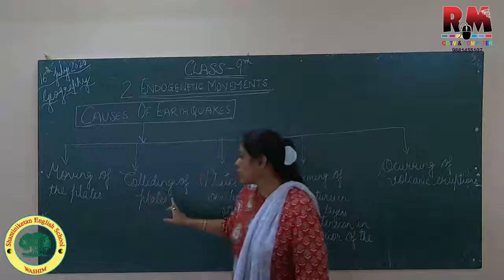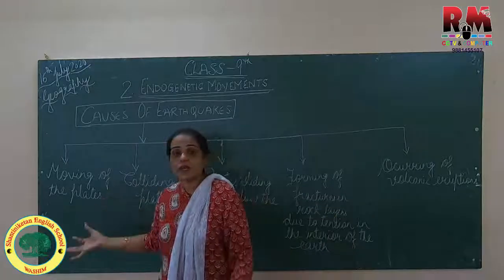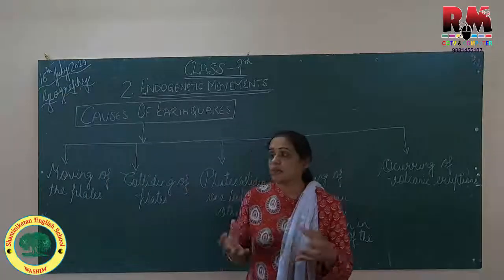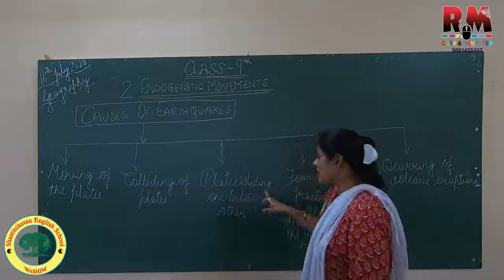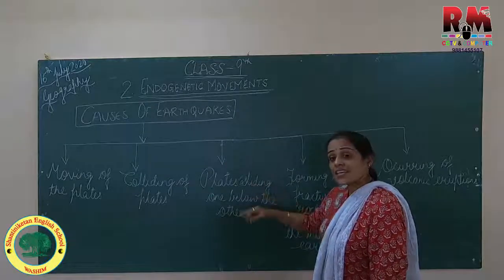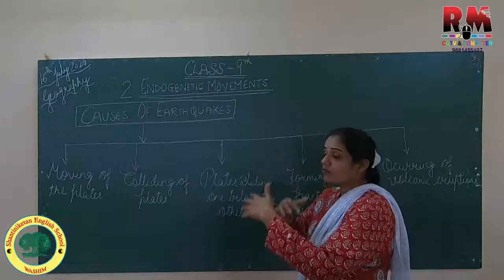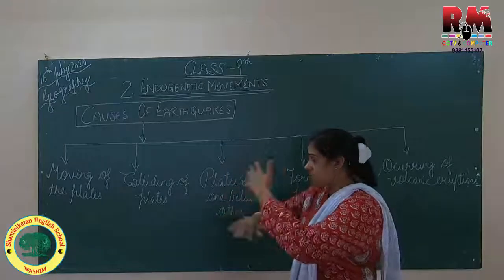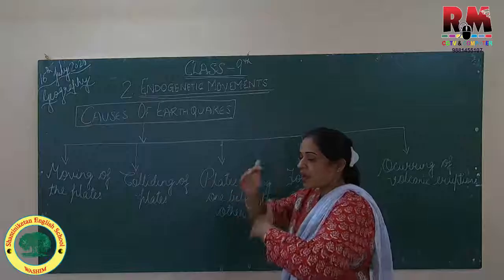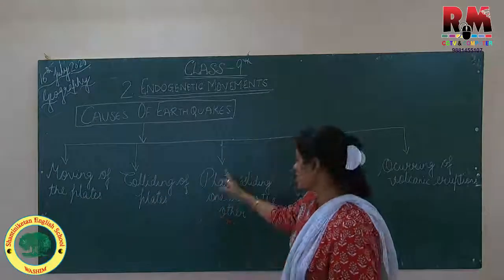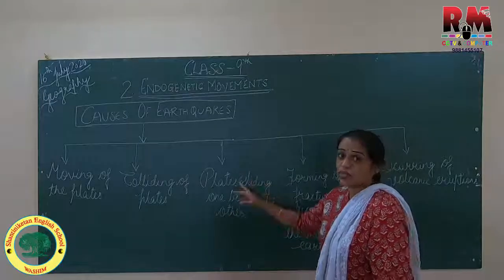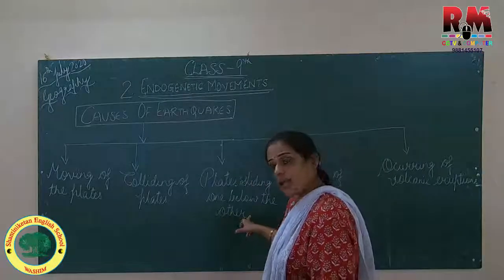Then is the colliding of plates. Now these plates collide with each other. Collide means आपस में टकराना. Then plates sliding one below the other. When in the interior of the earth, these plates slide one below the other, one goes above and the other goes below. So their interaction goes on between the small plate and the large plate.